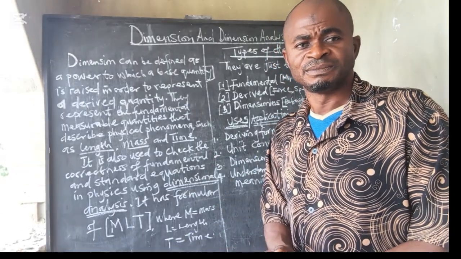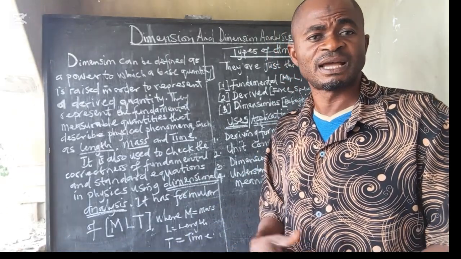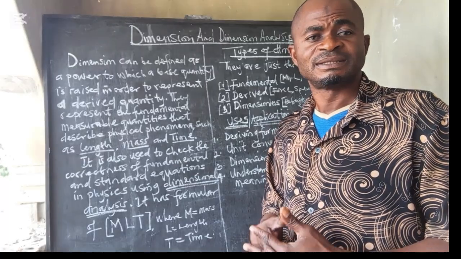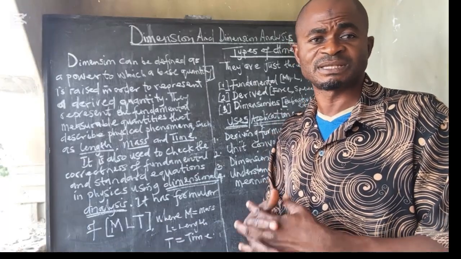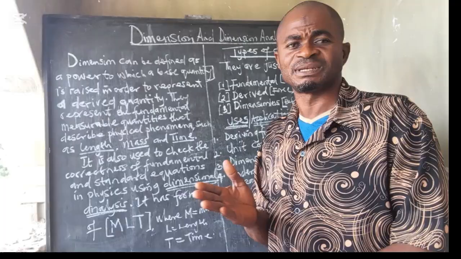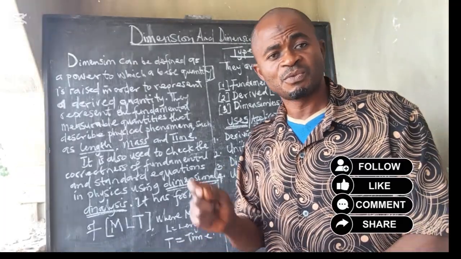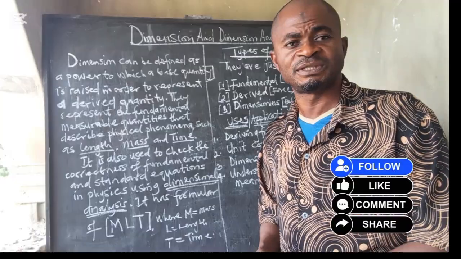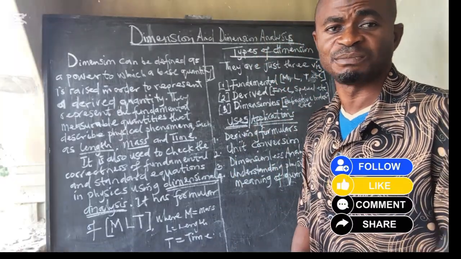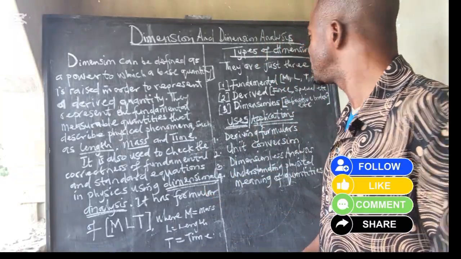Look at the speed. The speed is distance over time. Distance is in meter, time is in second, that is meter per second. Then you continue to have something like that, and you dimension. When we reach the dimensional analysis, when we are doing the calculation aspect of it, then you should be able to understand it better. Then we continue on this.